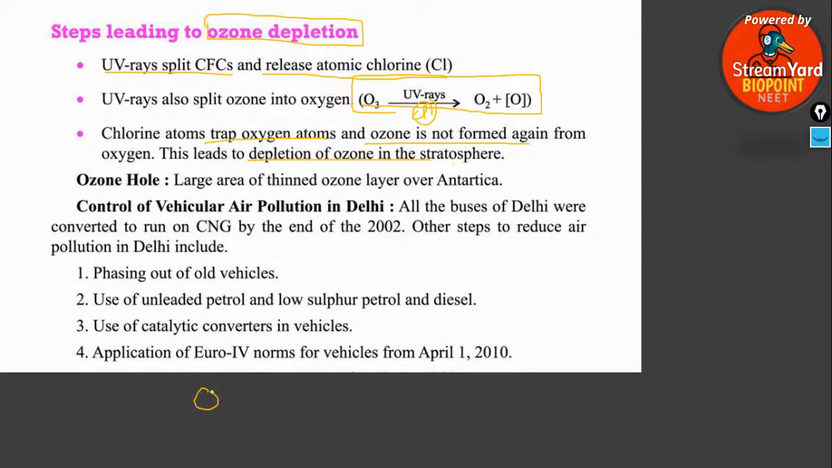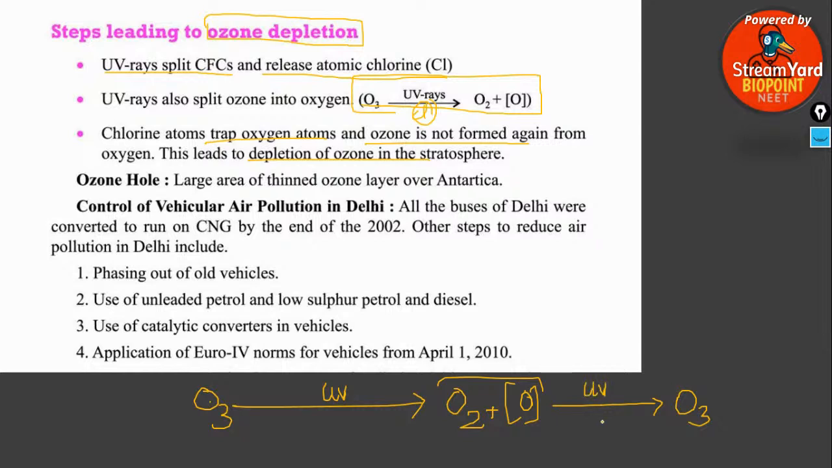So guys, this is the ozone molecule. By the action of ultraviolet radiation, it is split into oxygen and nascent oxygen. You know that ultraviolet radiation acting on these two components can again lead to the formation of O3 itself, right? Because that is how ozone is formed, by the combination of an oxygen molecule and a nascent oxygen atom in the presence of ultraviolet radiation.